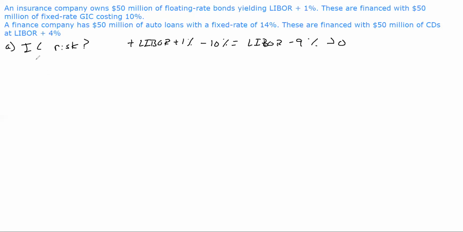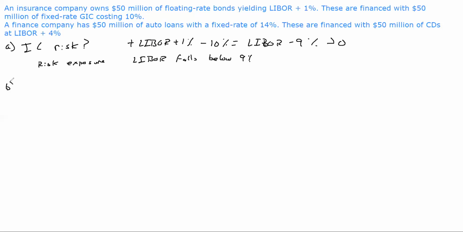So the insurance company's risk exposure would be if LIBOR falls below 9%. If that were to happen, then they lose money on the transaction.